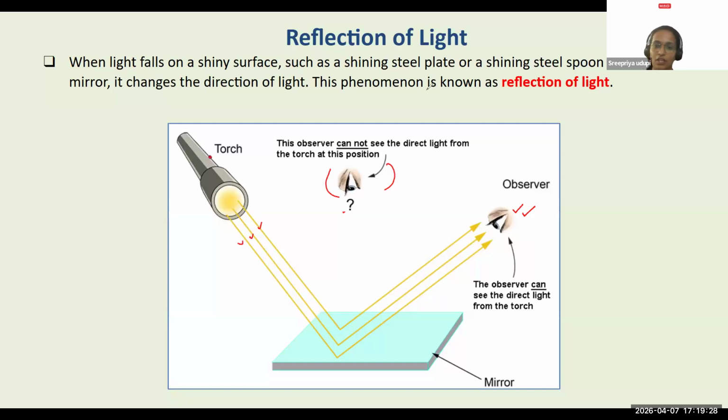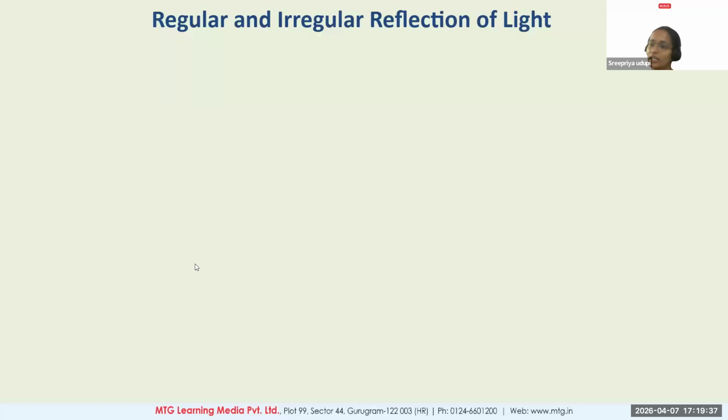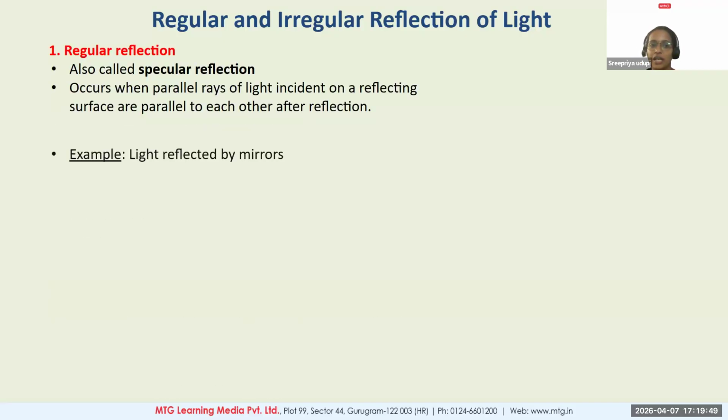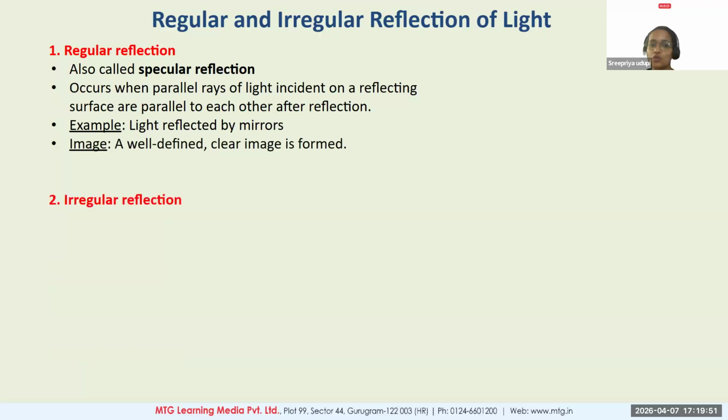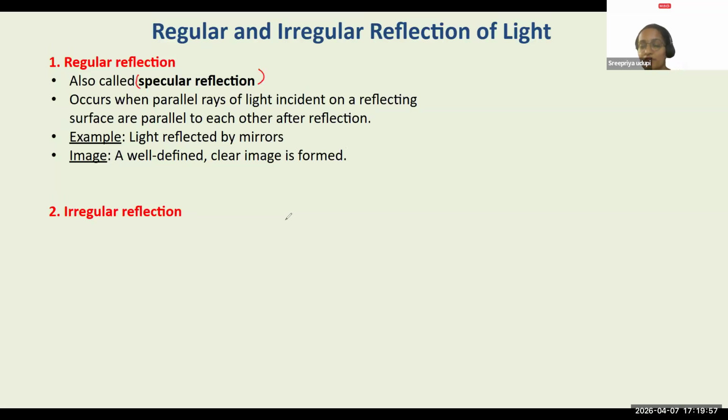All right, correct. So that is the basic understanding of what exactly reflection is. As we go forward, more and more of your doubts will get cleared. Now, under reflection, we will talk about two types of reflection: regular and irregular reflection. What is the basic difference? Regular reflection is also called specular reflection. Now, what exactly happens in the case of regular reflection?